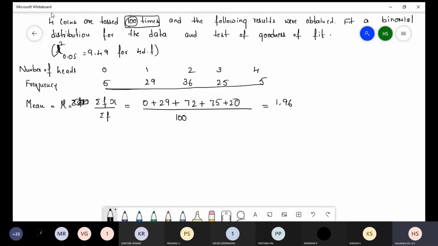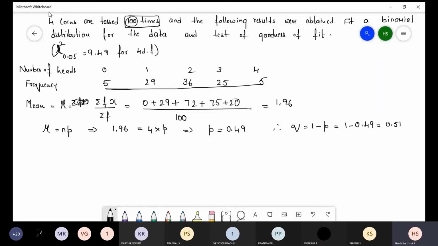That gives 1.96. The binomial distribution mean formula is n into p. Here we know the mean value 1.96 is equal to n value 4 into p. So p is 0.49. Once we find the p value, q is equal to 1 minus p, so 1 minus 0.49, that is equal to 0.51.